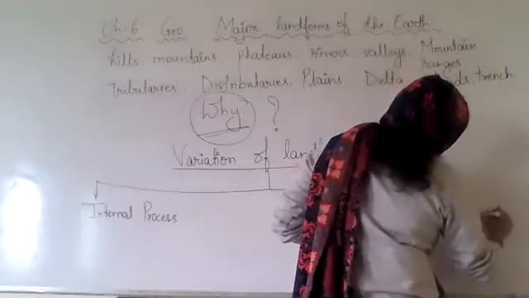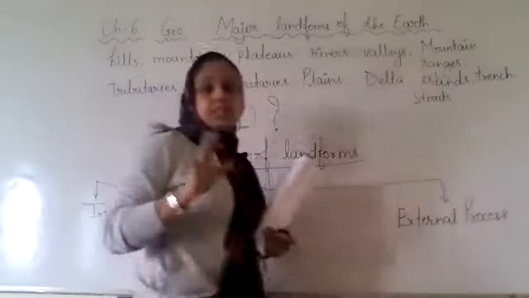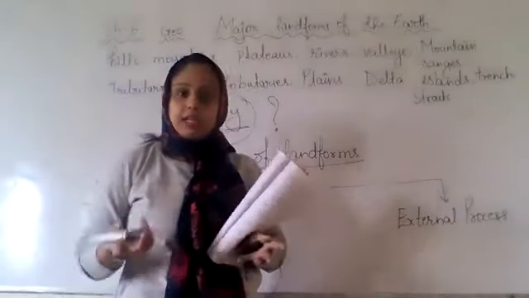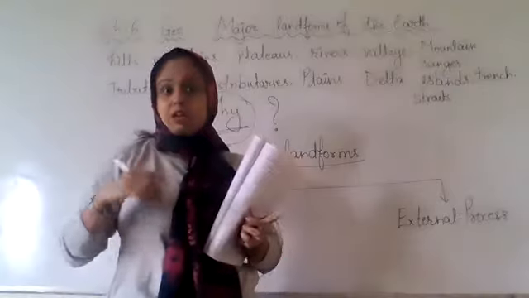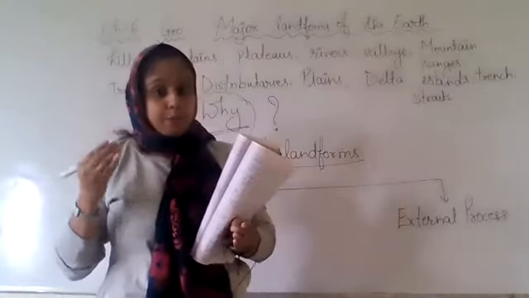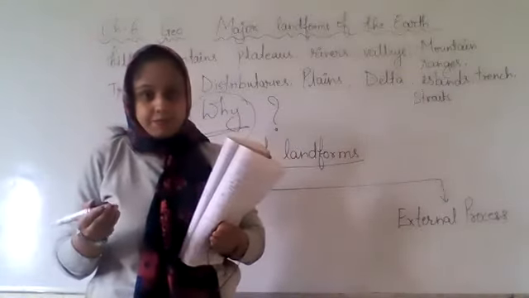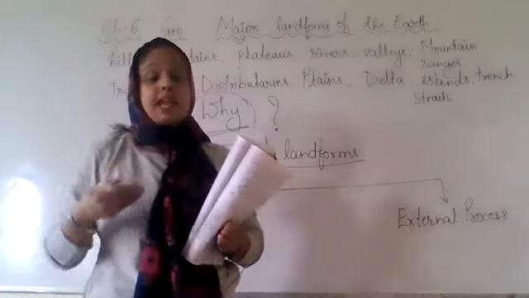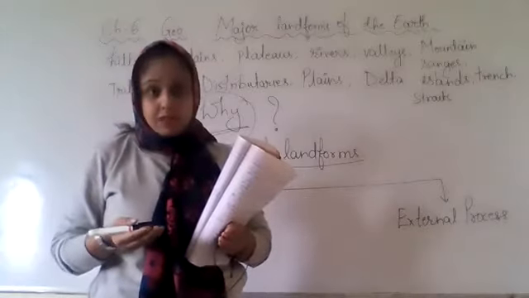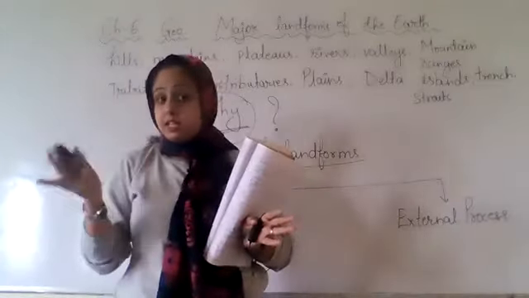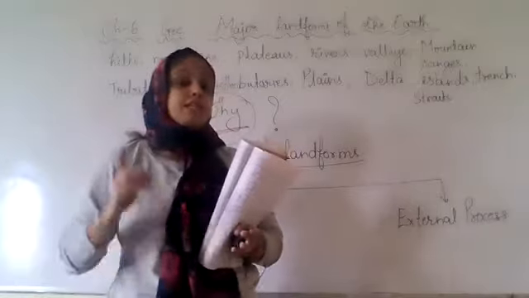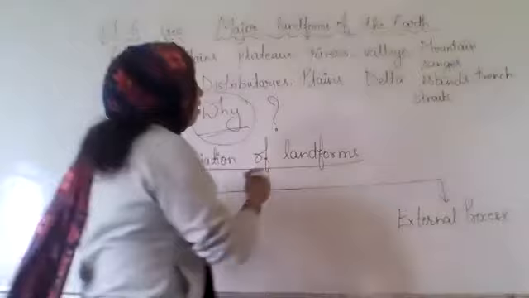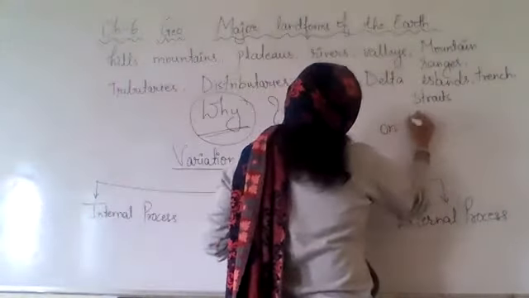Because of internal and external processes, these landforms are created. What are the internal and external processes? Where does this process take place? These internal and external processes take place on earth.